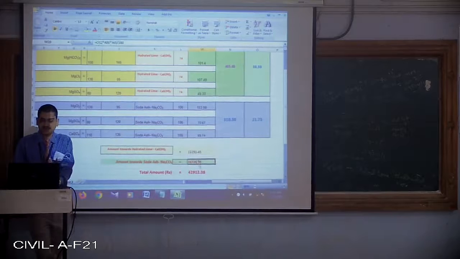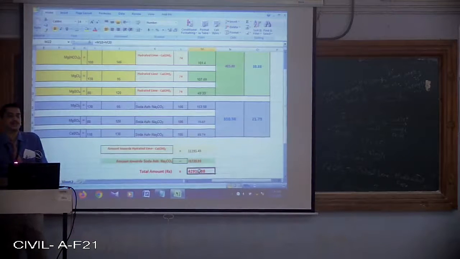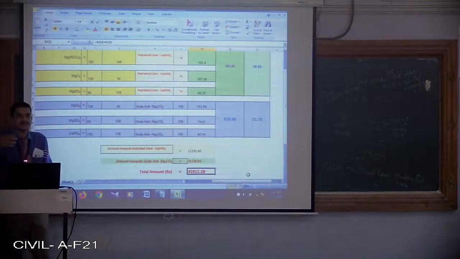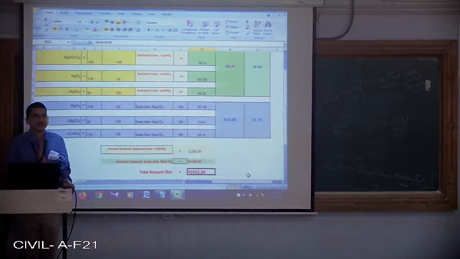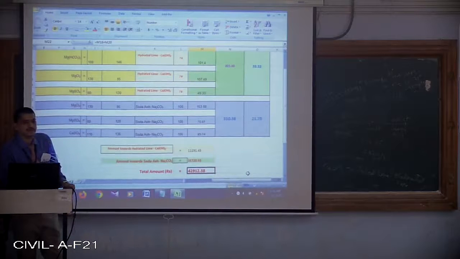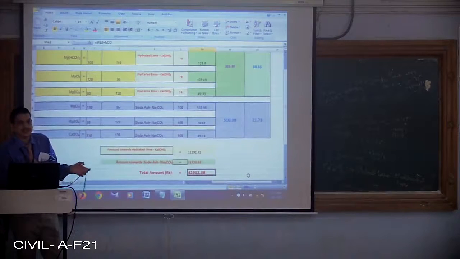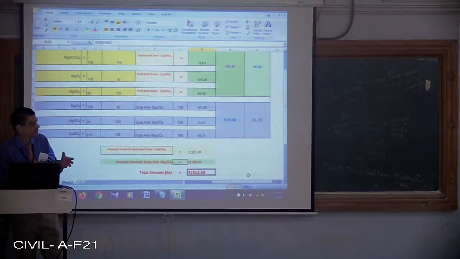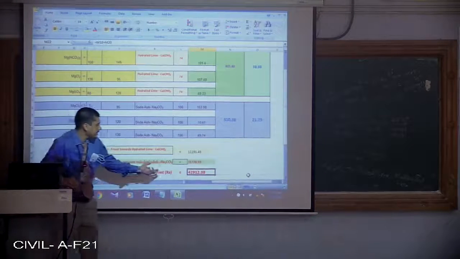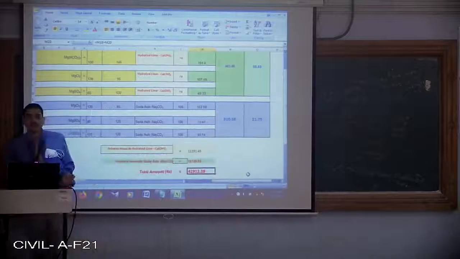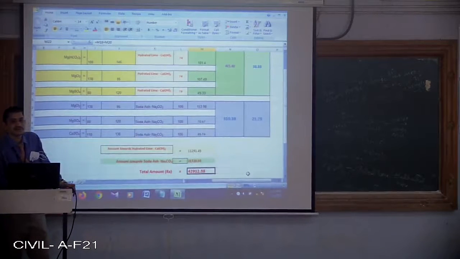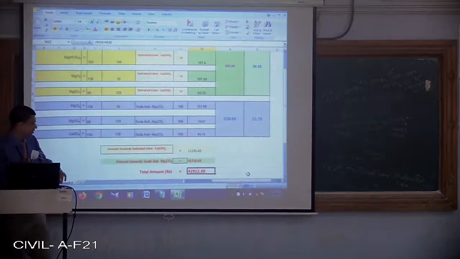The total cost towards lime and soda ash is 11,000 plus 31,000, which will be 42,912 rupees. Now you can tell management or government agencies, or if you are preparing the budget for your higher-ups, that in a year we require about 45,000 rupees towards the softening process. With this, I'll just stop.